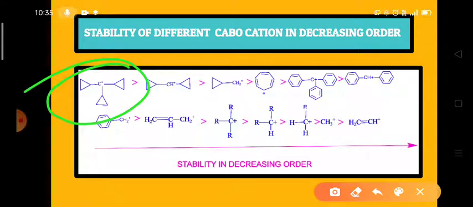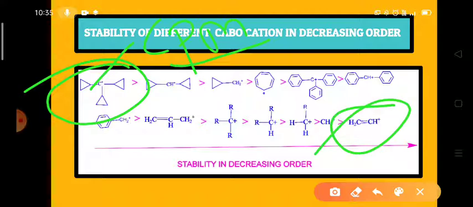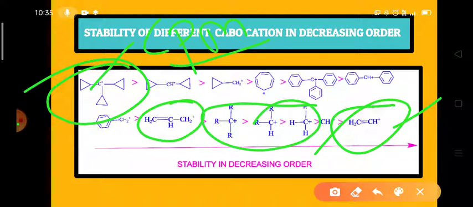Among all these types of carbocations, cyclopropyl methyl carbocations are more stable than all the others. In simple manner, we can write them as CPM, cyclopropyl methyl carbocations. And among all these carbocations, vinyl carbocations are the least stable. These are alkyl carbocations. This is allyl carbocation. This is aromatic carbocation. These are triphenyl methyl carbocation.